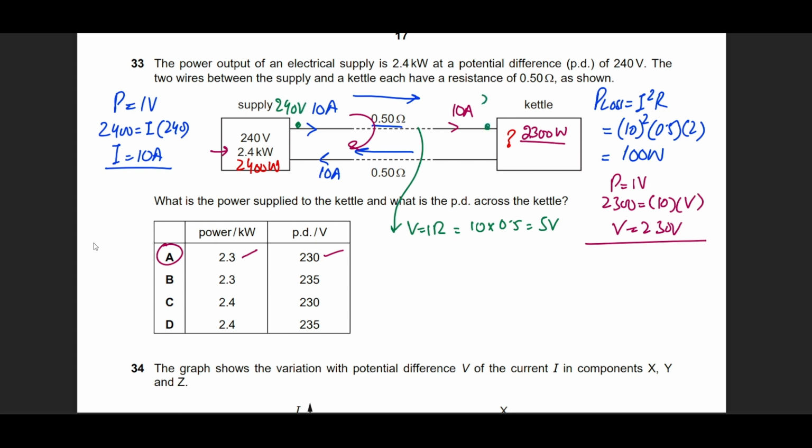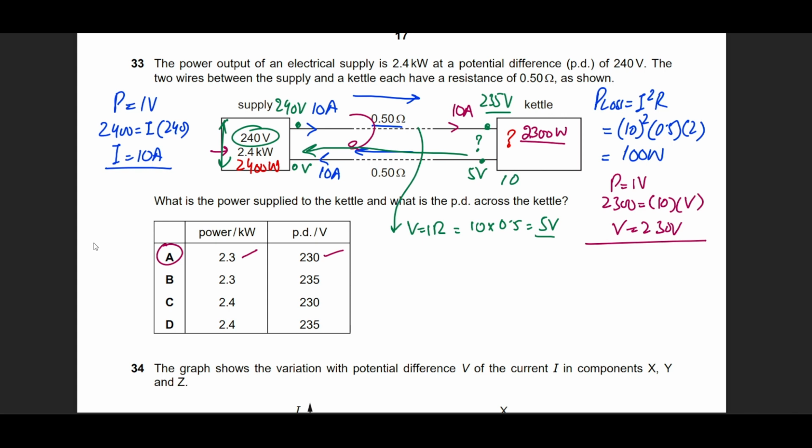But after reaching this point, it would have 235 volts because 5 volts are lost in the transmission line. So what can it give to the appliance, so that it still has a budget of 5 volts to go back to the supply with 0 volts, so that its potential difference remains 240? So I can see that out of 240, 5 volts is the going budget, 5 volts is the coming back budget, and will not be available to the kettle.